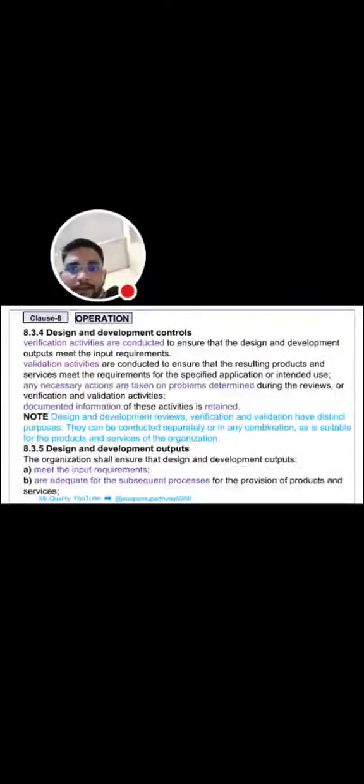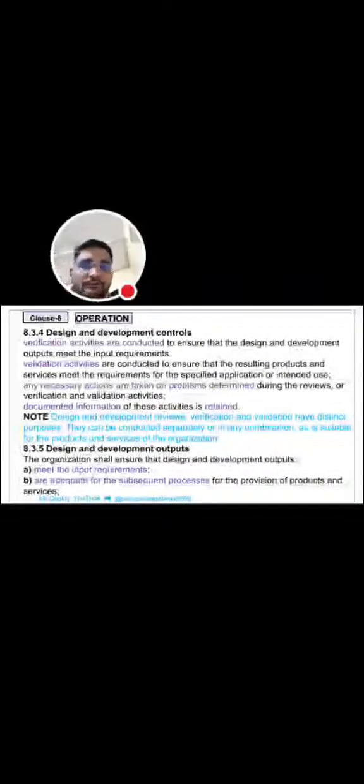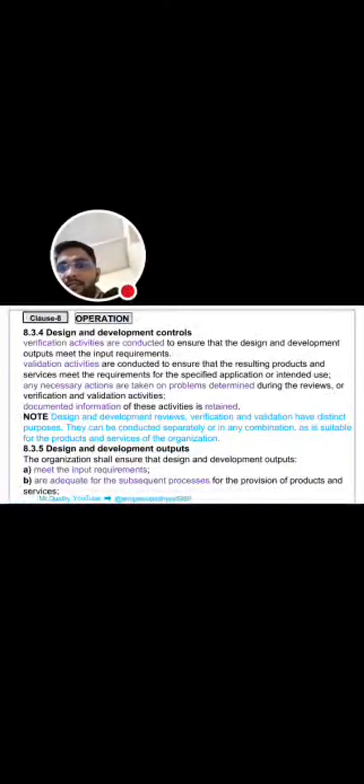How to control: verification activities are conducted to ensure that the design and development outputs meet the input requirements. Validation activities are conducted to ensure that the resulting products and services meet the requirements for the specified application or intended use. Any necessary actions are taken on problems determined during the review or verification and validation activities. Documented information of these activities is retained.